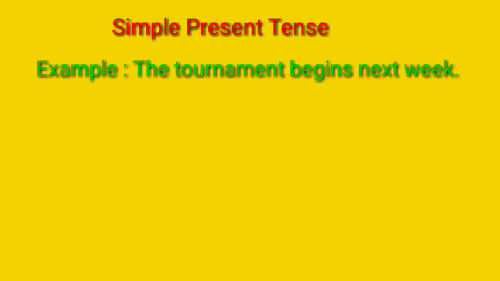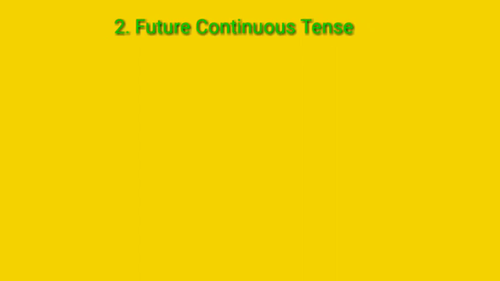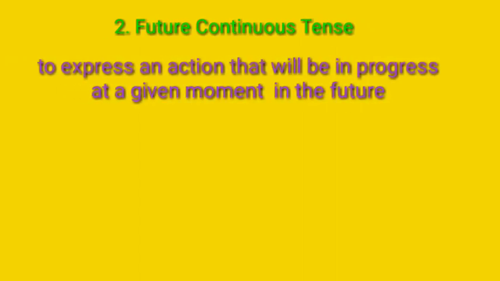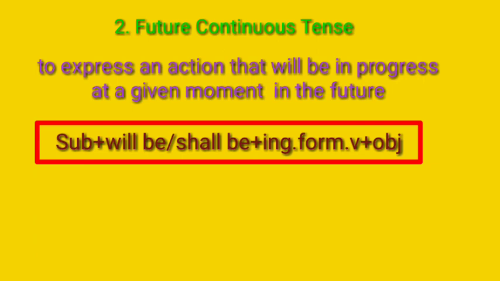Next, let us learn about future continuous tense. We use future continuous tense to express an action that will be in progress at a given moment in the future. Okay? Or to express an action that is fairly certain to happen in the future. The form of future continuous tense is subject plus will be or shall be plus ing form of the verb plus object.